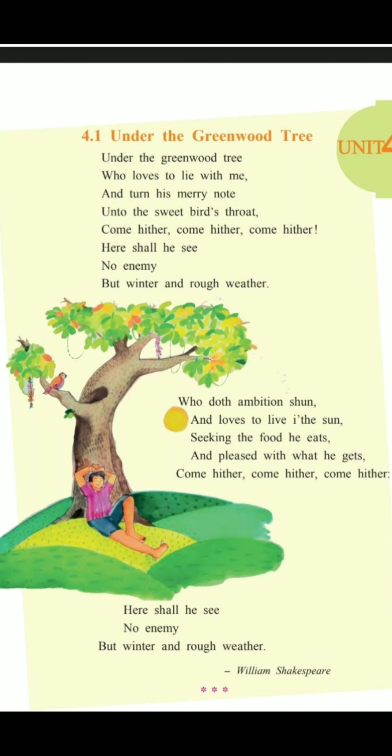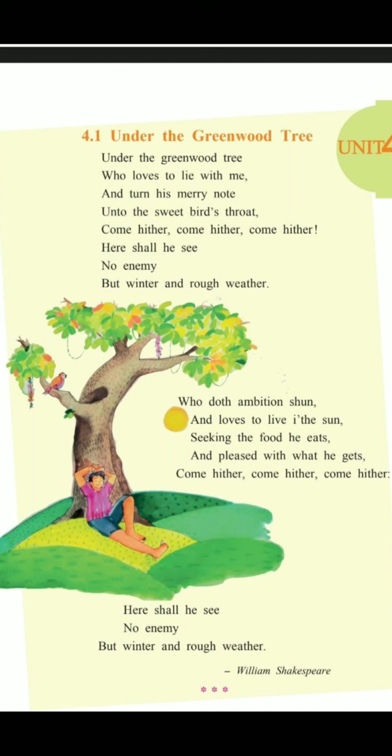Now let us understand line after line what is the poet trying to tell us. Under the greenwood tree, who loves to lie with me and turn his merry note unto the sweet bird's throat. The poet is saying he loves to lie under the greenwood tree.